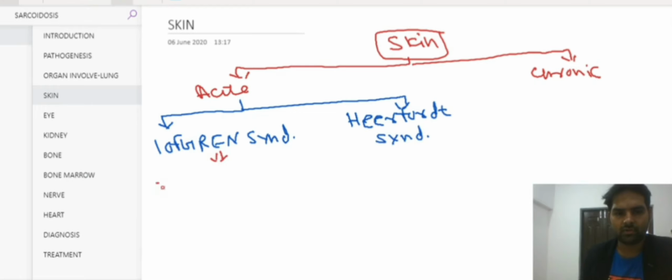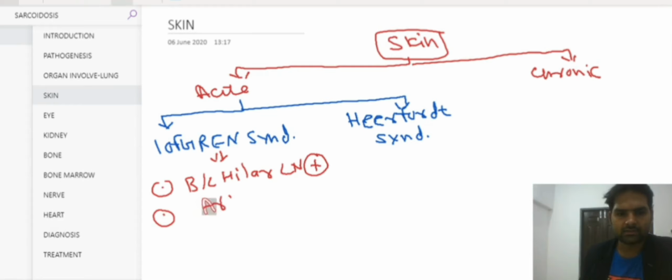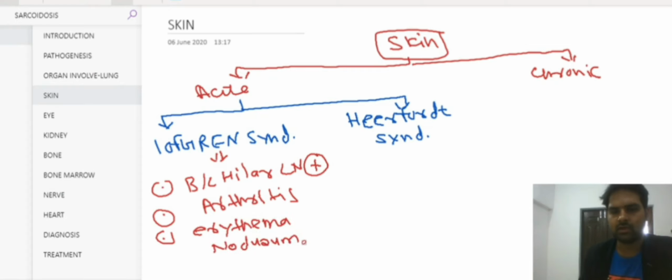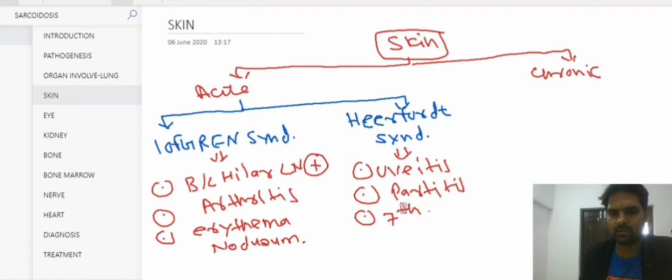In Lofgren syndrome, there will be bilateral hilar lymphadenopathy, arthritis, and erythema nodosum. This erythema nodosum is the skin lesion. Whereas in Heerfordt syndrome, there will be uveitis, parotitis, which is inflammation of the parotid gland, and there can be involvement of the seventh nerve, so there will be a seventh nerve palsy.